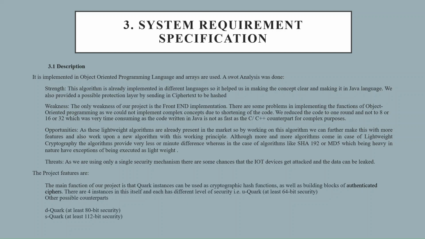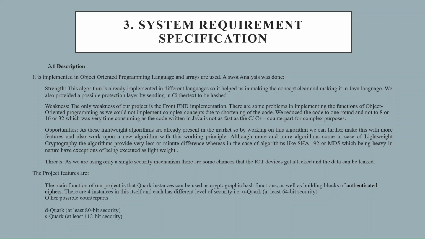Although more and more algorithms can come in the case of lightweight cryptography, the algorithms provide very little minute difference, whereas algorithms like SHA-192 or MD5, which are heavy in nature, have exceptions of being executed as lightweight. As we were using only a single security mechanism, there are some chances that the IoT devices get attacked and the data can be leaked.